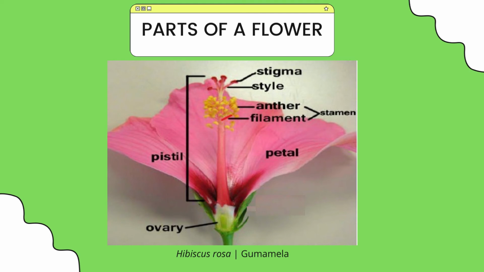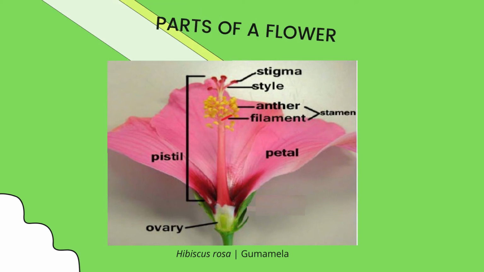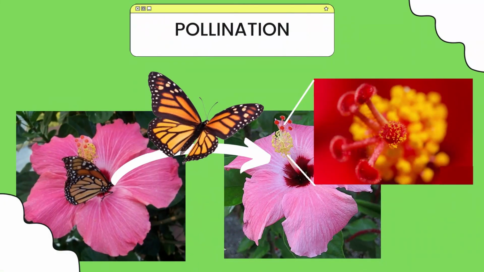And collectively, these parts, from stigma to filament, are parts of the pistil, which is connected to the ovary of the female reproductive organ of the plants. An ovary is located at the base of the pistil, and its primary function is to develop and produce ovules, which become the seeds to be spread and planted to sprout another plant and flower. The flower has the male and the female reproductive organs of the plant, and in some cases, the plant can do self-pollination, where it can produce seeds using its own reproductive cells.